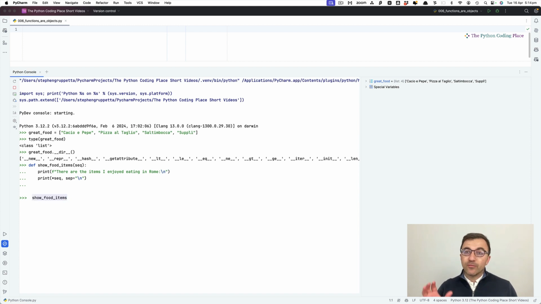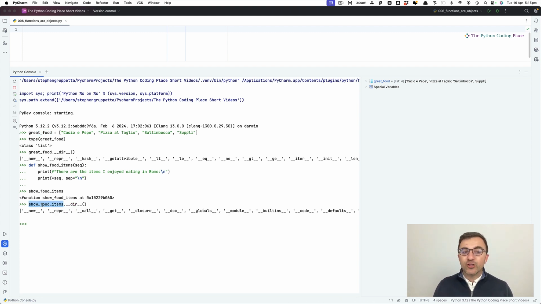show_food_items, if I don't call it, without the parentheses, but use the name, it's the name of an object. Just like great_food is the name for the list object, show_food_items is the name for a function object. Similarities. At the top level, they're all objects. Therefore, they all have attributes. For example, I can find all the attributes that my function object has.